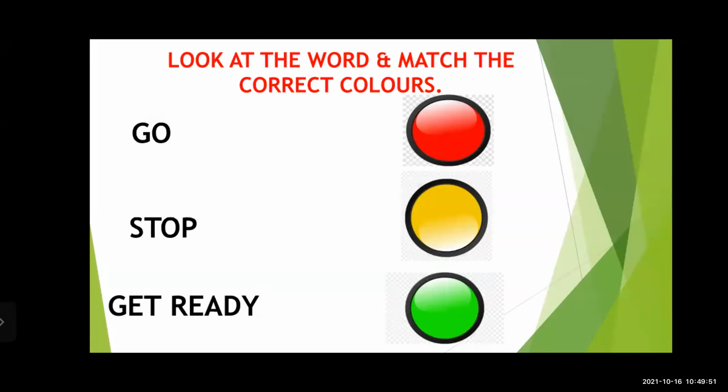And on our right hand side, there are three colors. Okay. See the first one, GO. So what will be the correct color? Yes. Go means what? Green. Very good. Here it is. GO means green. While seeing the green color sign, we have to go.